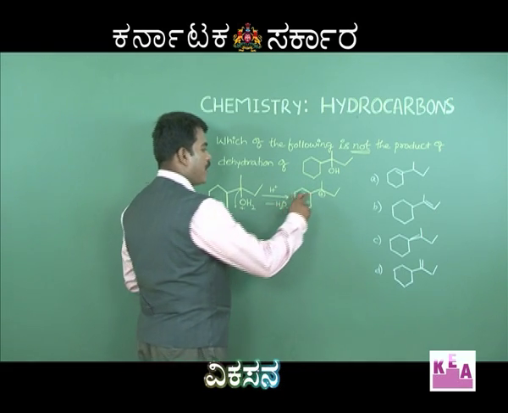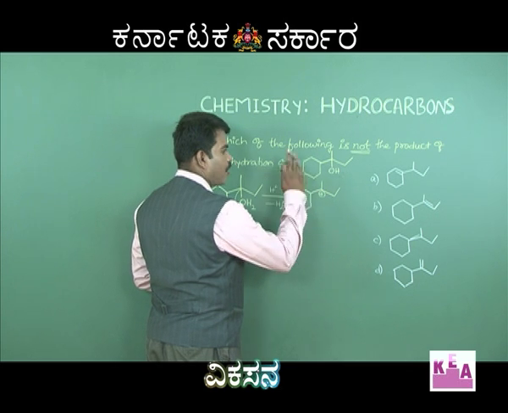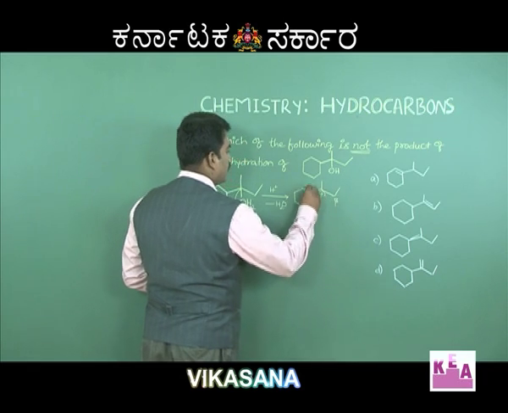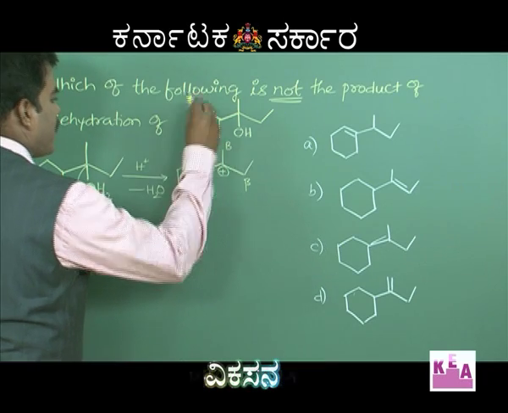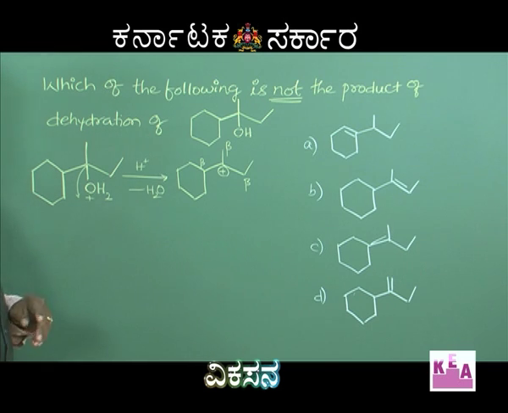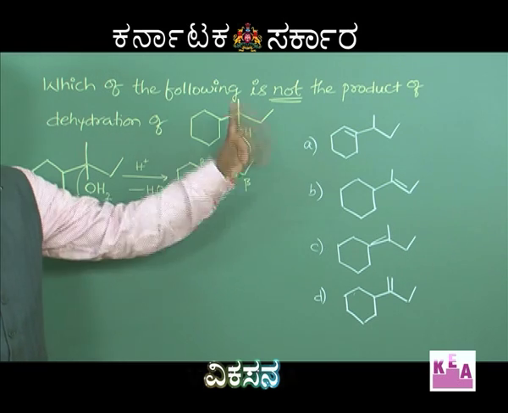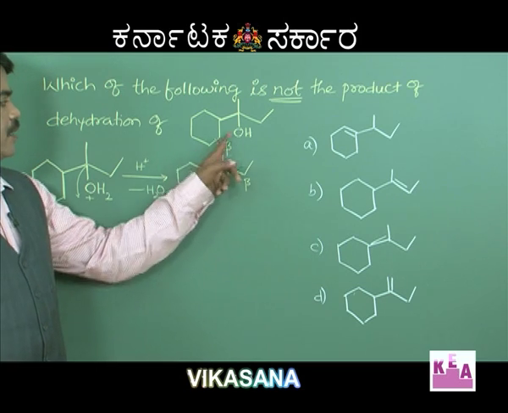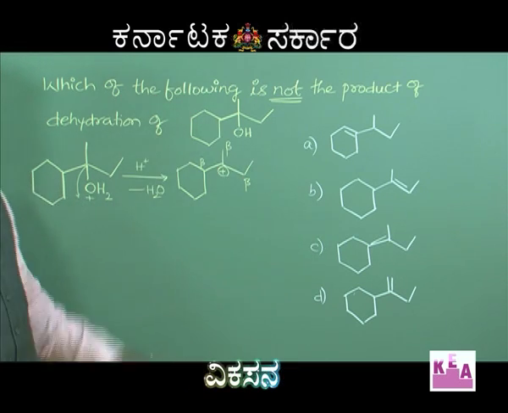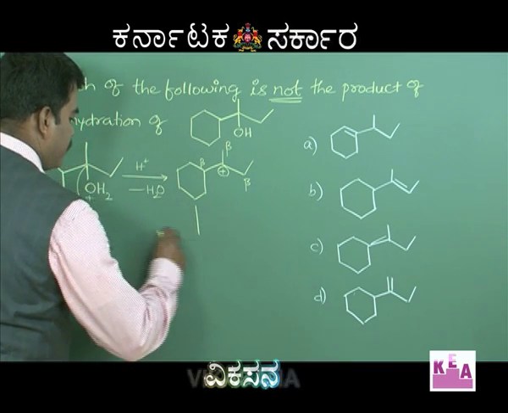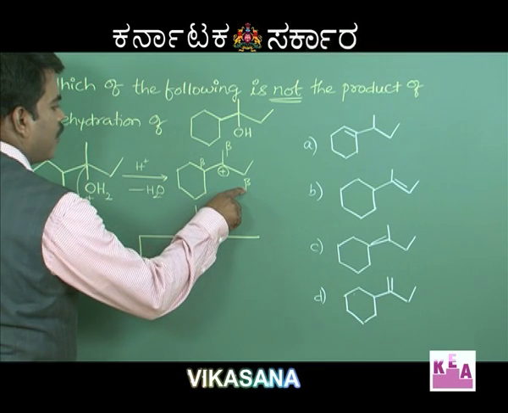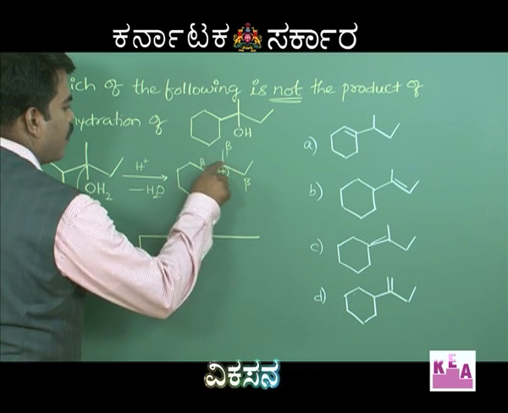So, this is the tertiary carbocation, this is the tertiary carbon. This is the alpha carbon, this is beta, this is beta, this is also beta. So, this tertiary carbon atom is attached to 3 beta carbon atoms, on which there are hydrogens. Supposing in case this beta hydrogen is eliminated, there is a double bond between these 2 carbon atoms.